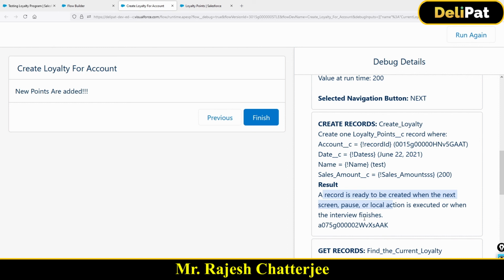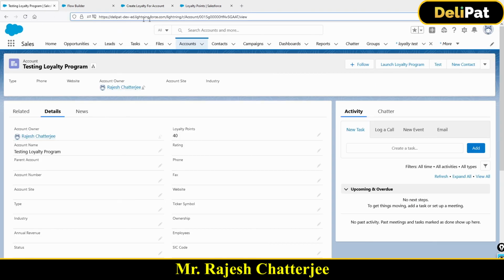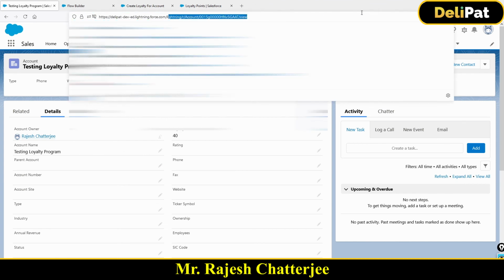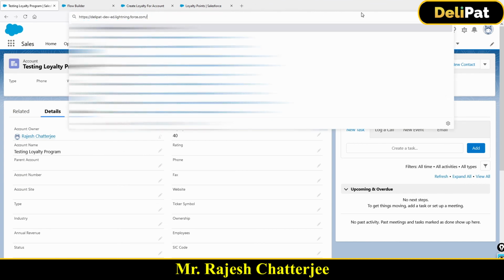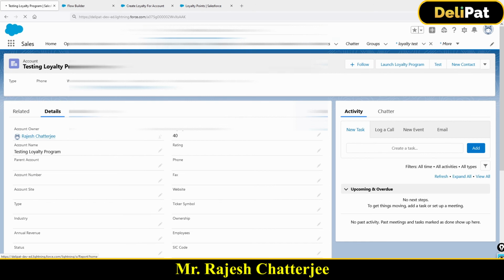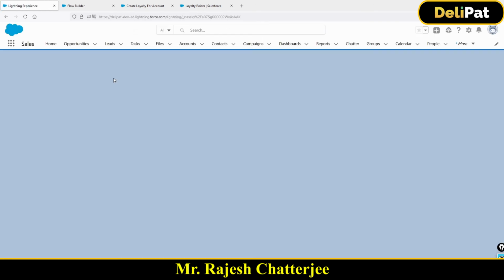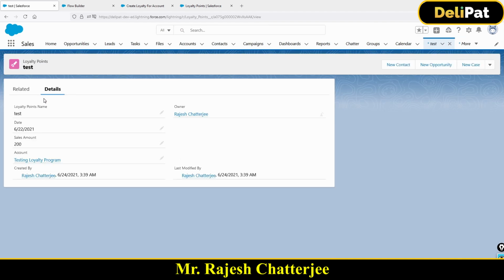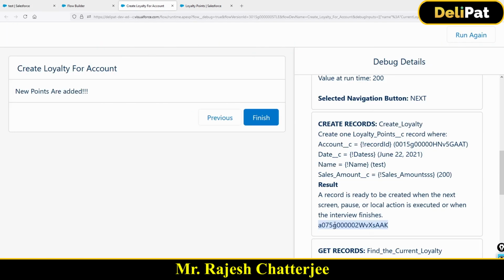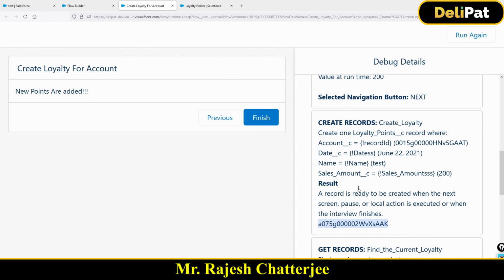Right? See, this ID has been generated after the record has been created in the loyalty program. If you copy this ID, and if you go here, remove everything right after this and paste it, you see, this is the record while debugging got created. The loyalty program record, that's the record test. So the debug, it gives you the ID also. ID means the record gets created, there's no problem.